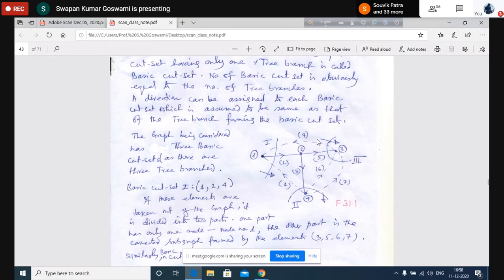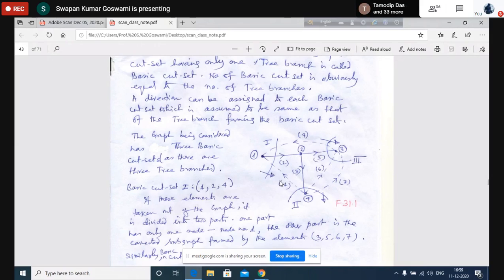Why not a basic cut set? Because in basic cut sets there can be only one tree branch. We have not defined this yet. Basic cut set, there will be only one tree branch, not more than one. In this case, there are two branches.